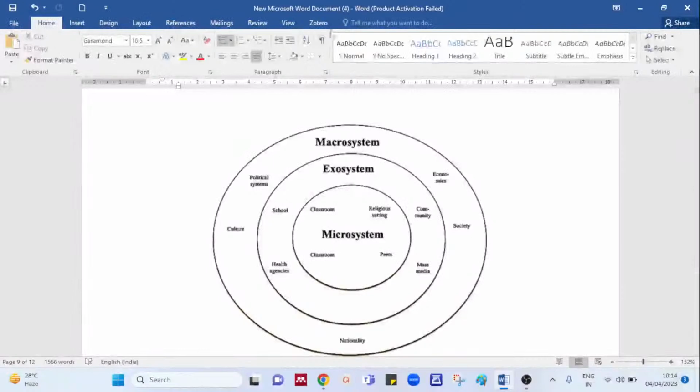If I ask you, how many systems does the ecological system theory consist of? I have revised this with you. Students who are online, can you revert back? Let's recall before we go to the next topic. What is the total number of systems present in ecological system theory? In the diagram we can see certain things, but apart from the diagram I have also helped you understand certain things.